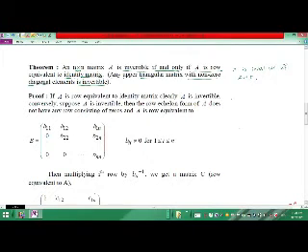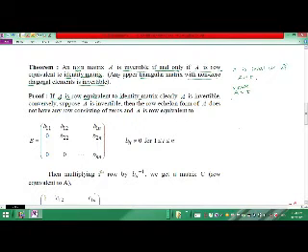In the first part, suppose that A is row equivalent to the identity matrix I. In the previous lecture, we saw that equivalent matrices behave alike.